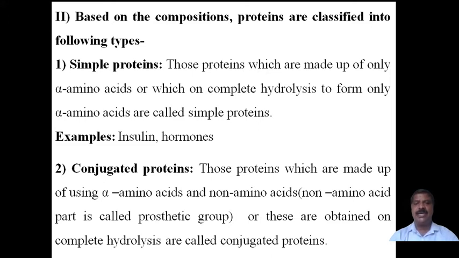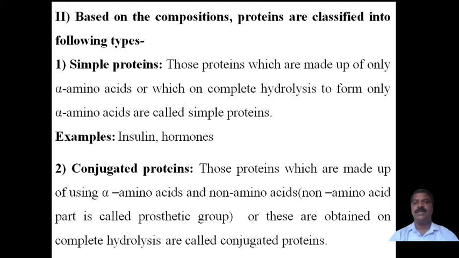Likewise here, those proteins which are made up of only alpha amino acids, or which on hydrolysis produce only alpha amino acids, are called simple proteins. I have mentioned only two examples: one is insulin, and the second is hormones.